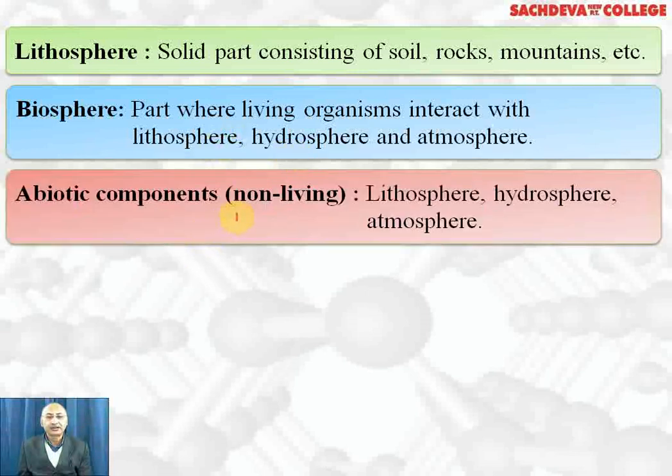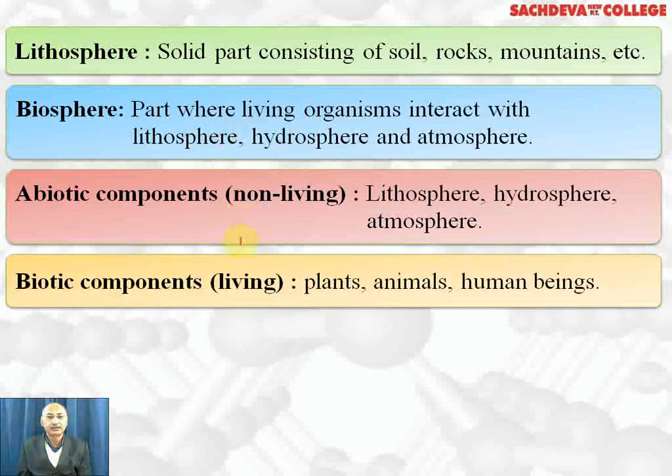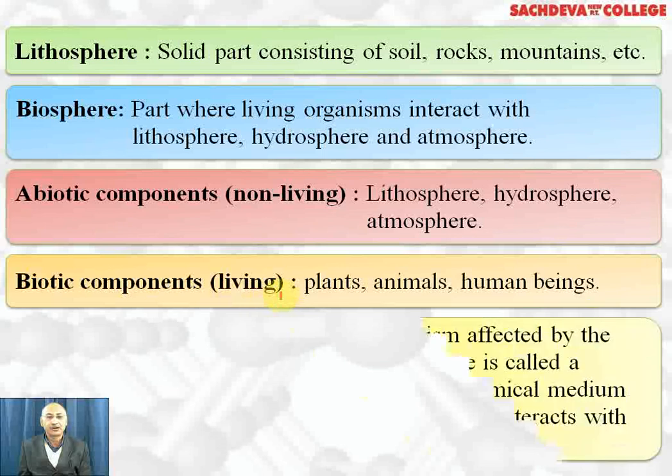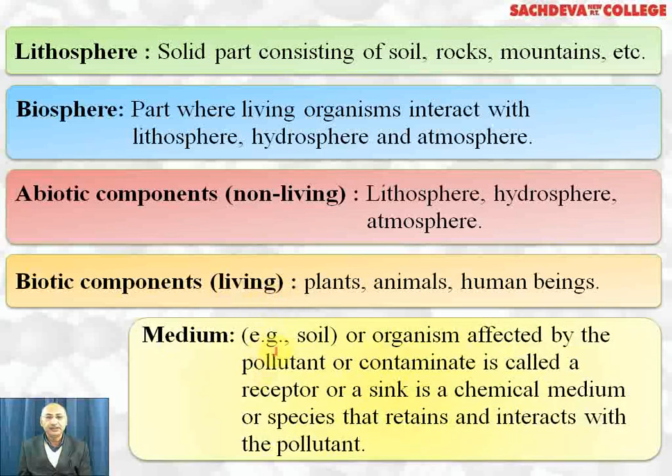Abiotic components are non-living. Lithosphere, hydrosphere, atmosphere are non-living components. Biotic components are living. Plants, animals, and human beings form biotic components. Medium, for example, soil or organisms, affected by pollutant or contaminant is called receptor, or a sink is the chemical medium or species that retains and interacts with the pollutant.